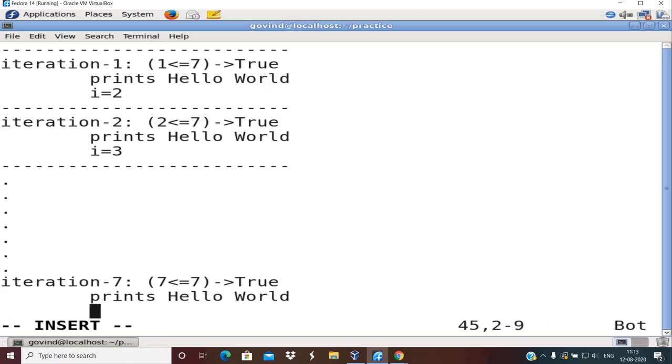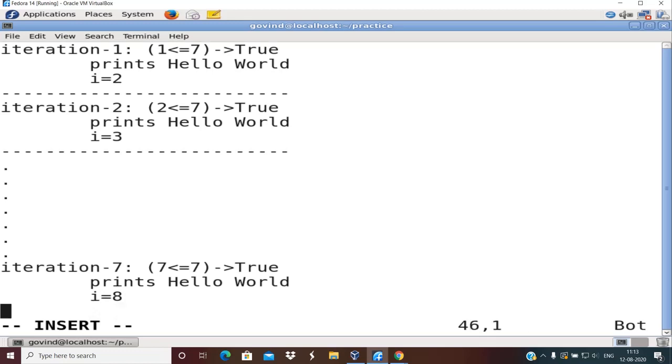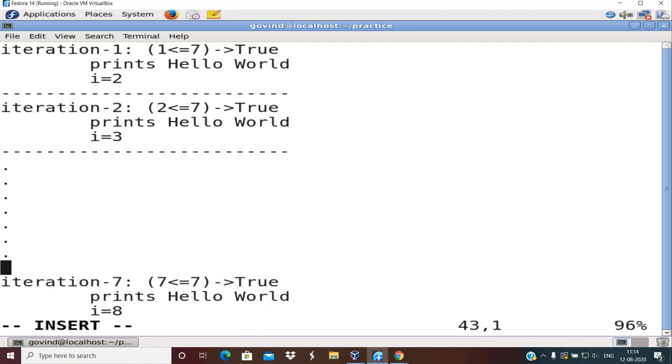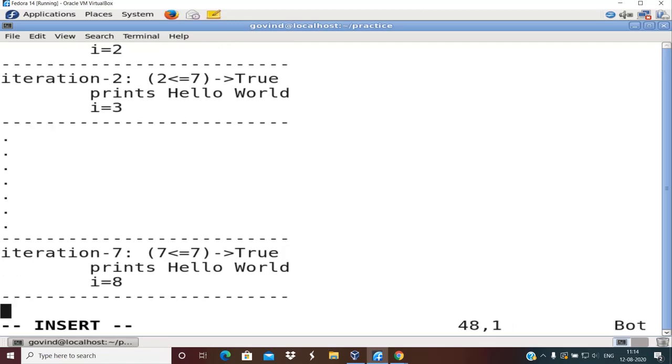Then I becomes 8. The next important thing here is, now do we have the 8th iteration? Do we have the 8th iteration is the point of concern. What is your guess, do we have the 8th iteration or not?